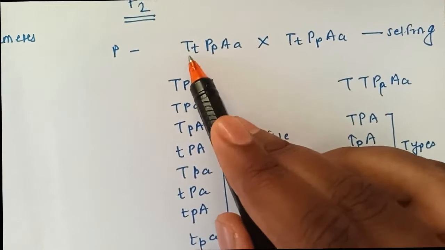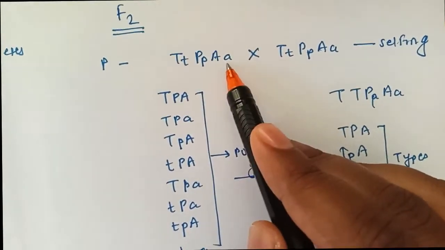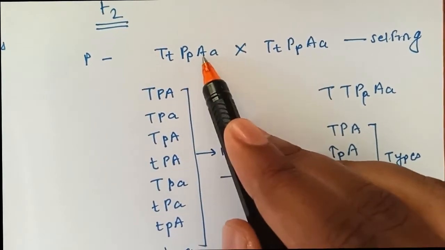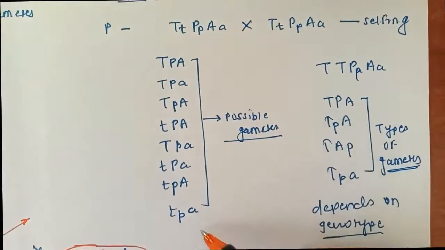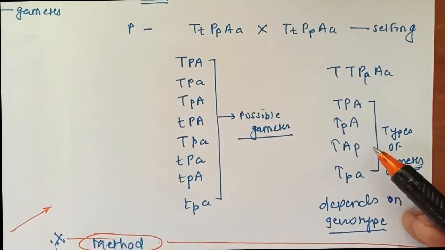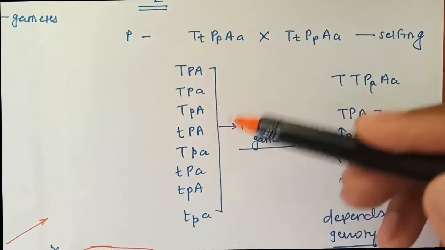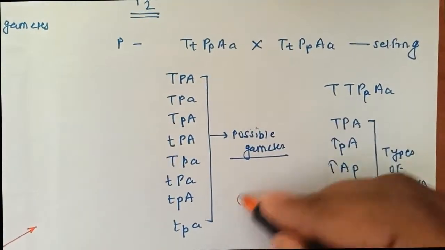Next is capital T, capital P, and small a. Next is capital T, small p, and capital A. So like this we have to form the gametes, all 8 possible gametes. If they ask what are the possible gametes we can form from this trihybrid cross, there are 8 gametes.